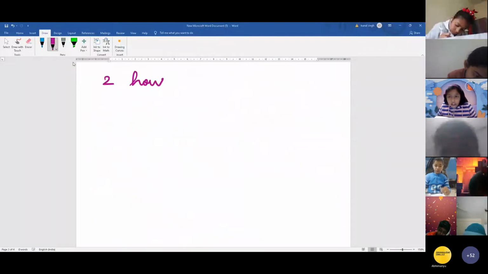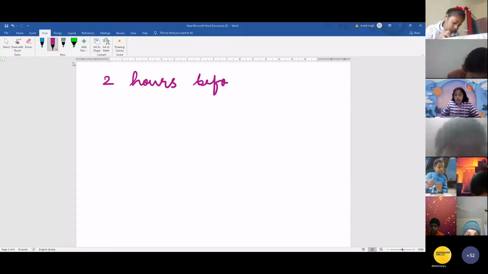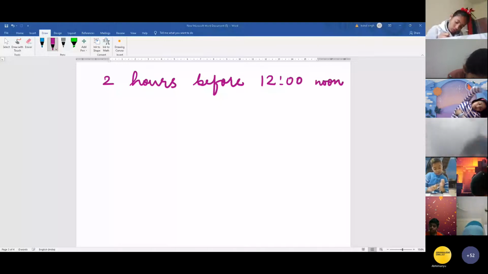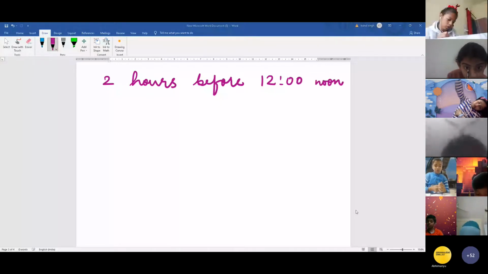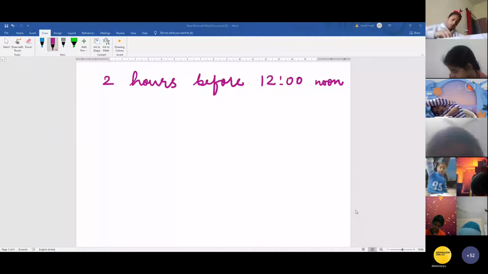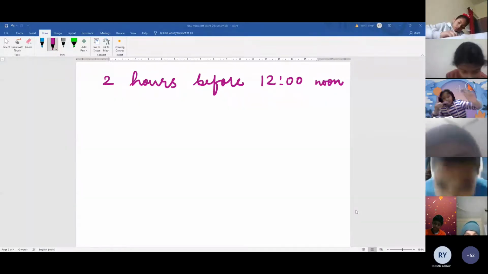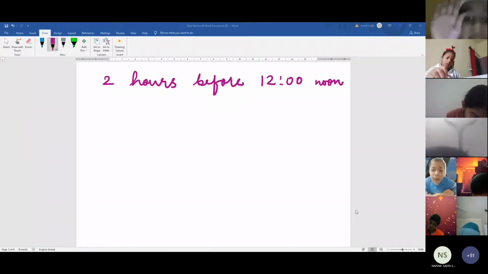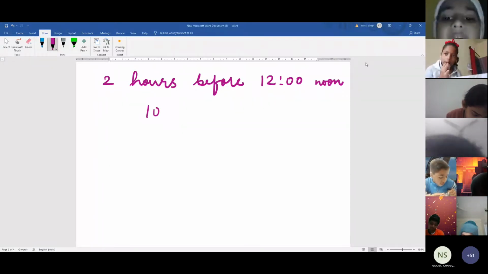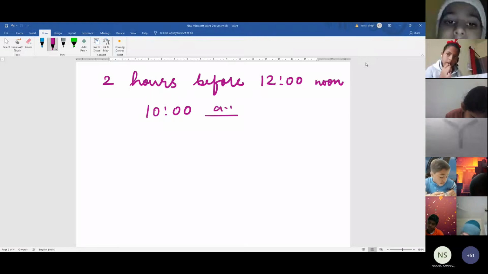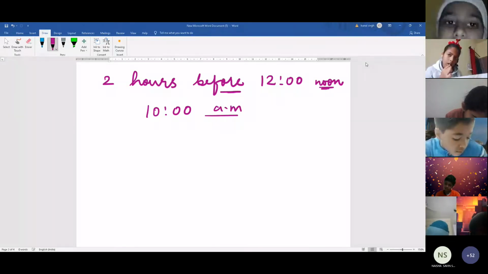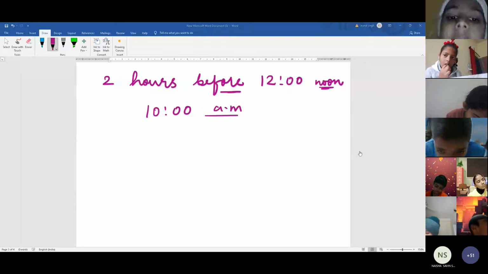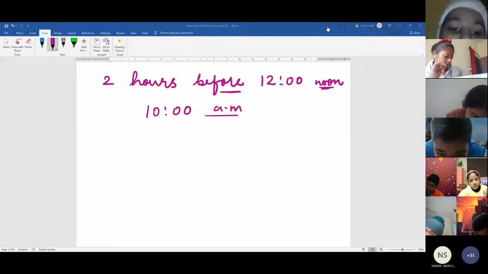2 hours before 12 noon. So 12 noon means afternoon. Yes. So the time is, class, 2 hours before 12 noon. Before 12 noon, your 2 hours: the first hour will be 11, then 10. You have to go backward. So the time is 10. And then you have to tell AM or PM. So it's AM. It is before noon, so it's AM. So next you will do, yes, Priyansh.